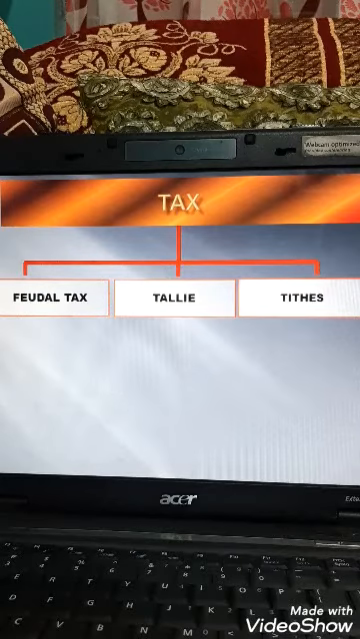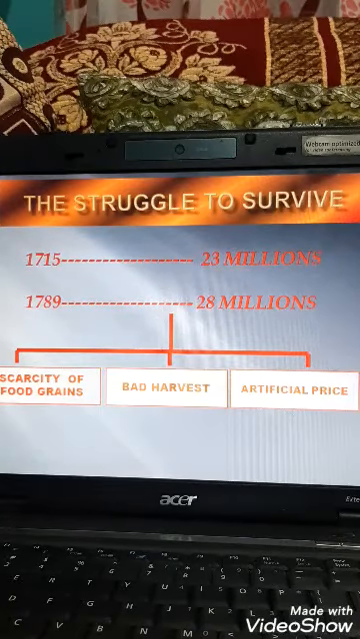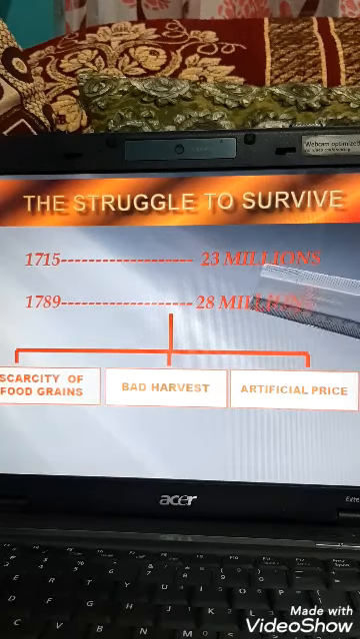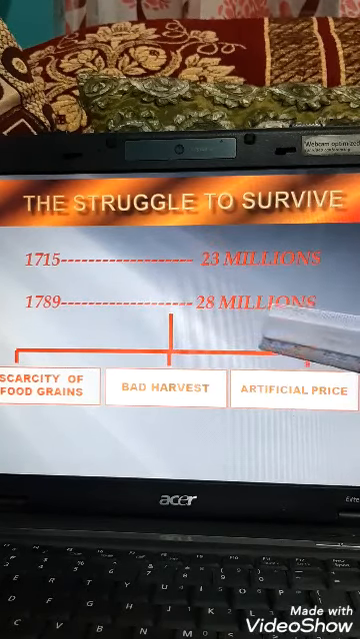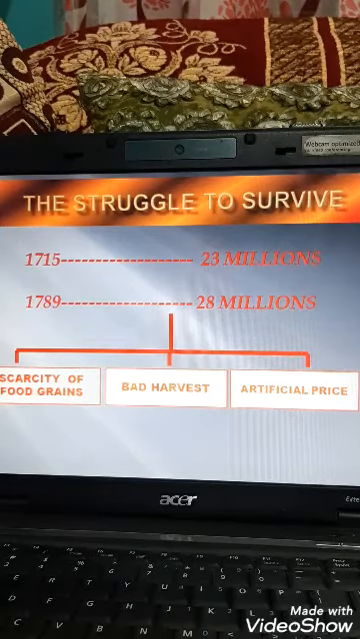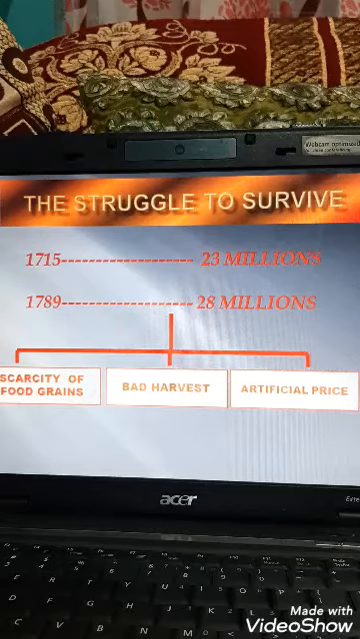The people of France had to struggle to survive. Why? Because during that time the population was increasing. In 1715 there were 23 million, and in 1789 there were 28 million. So you can see the huge increase in population, which added 5 million people between 1715 and 1789.